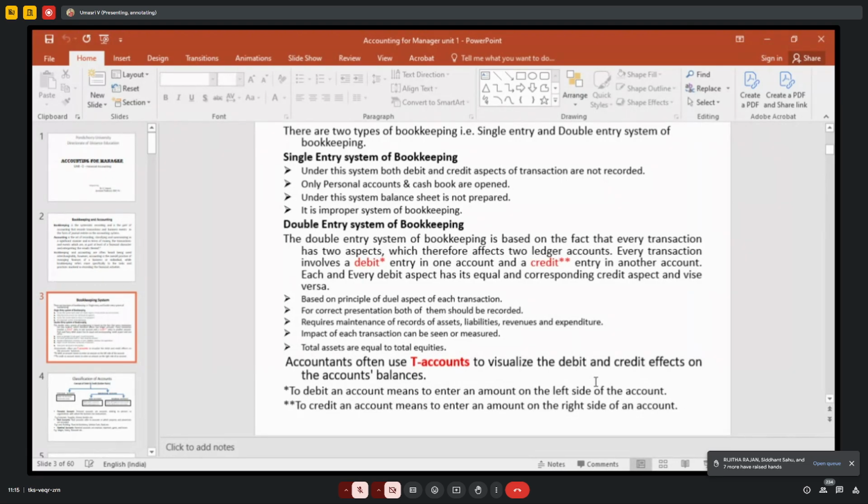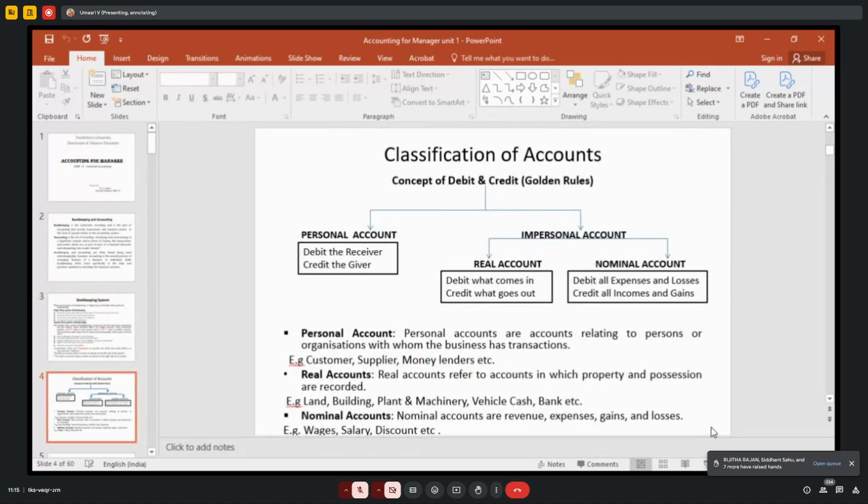So I will come to the accounting principles here. This is the accounting principle, the golden rule. The transactions, which are your business events, you have to classify under three heads: personal account, real account, and nominal account.